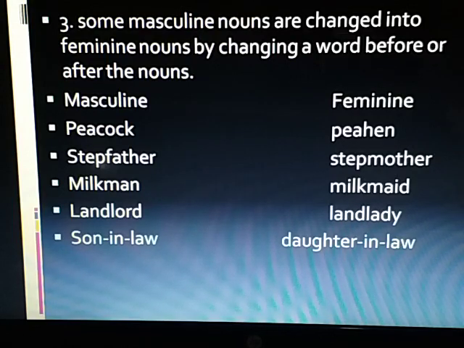Emperor, empress; governor, governess. Some masculine nouns are changed into feminine nouns by changing a word before or after the noun. Example: peacock, peahen; milkman, milkmaid; landlord, landlady; son-in-law, daughter-in-law; stepfather, stepmother.